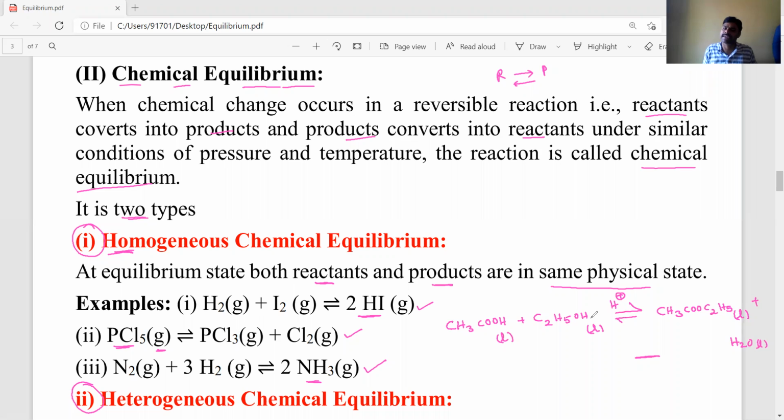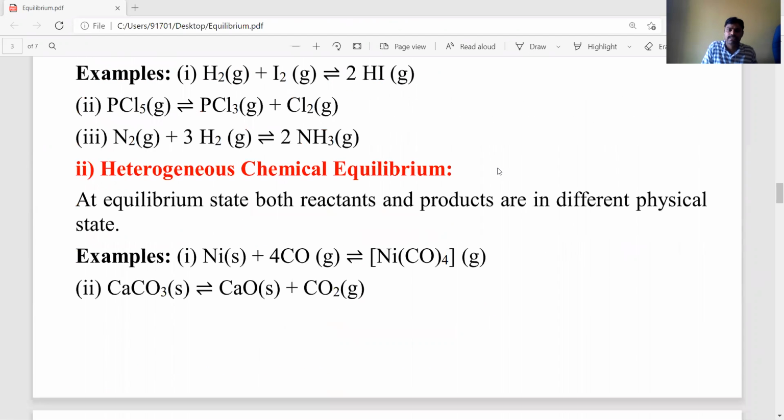It is also a reversible reaction. Again, that ester decomposes, or the ester hydrolyzes, into acid and alcohol, and acid and alcohol combine to give the ester. So it is a reversible reaction, and all are in the liquid phase only. That's why it also belongs to homogeneous chemical equilibrium examples. Okay, dear students? Next, heterogeneous chemical equilibrium.